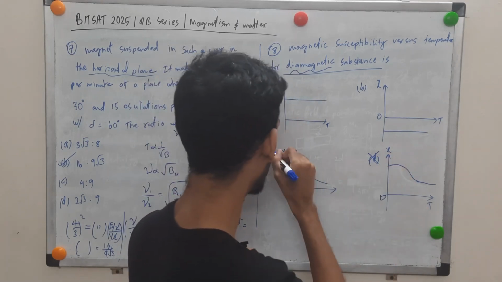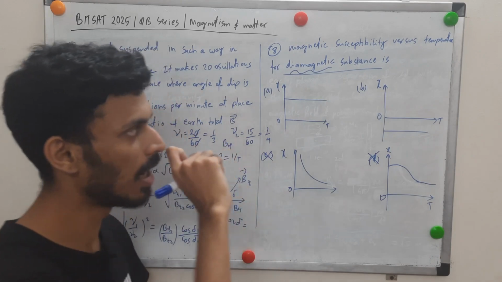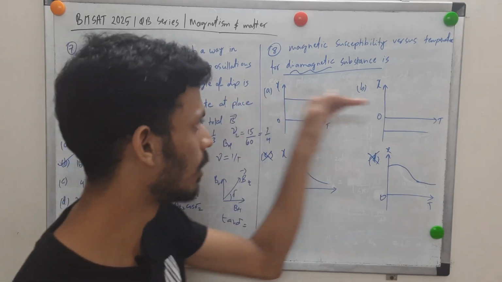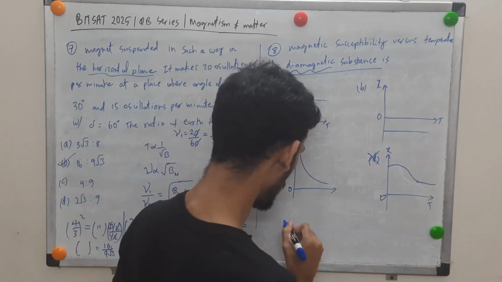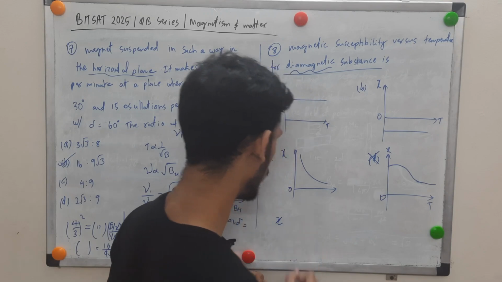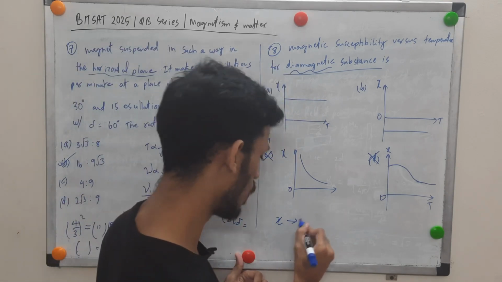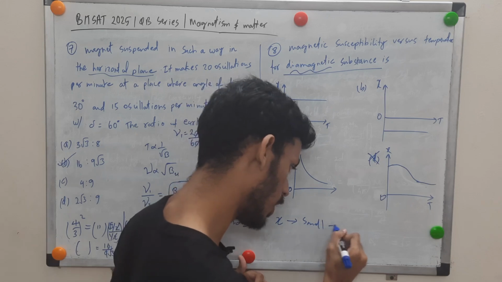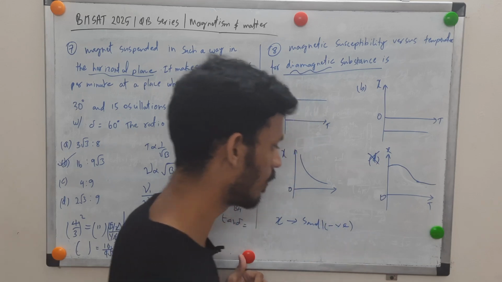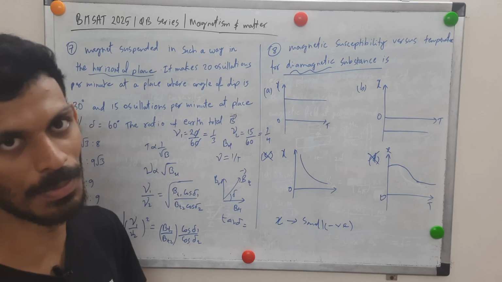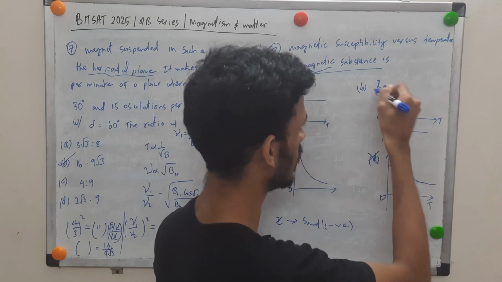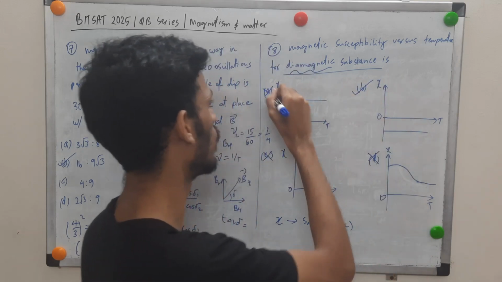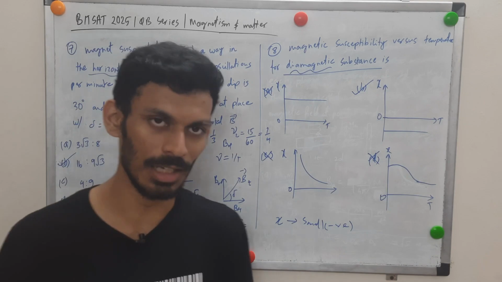So it can't be this one, can't be this one, right? These two are temperature independent. So same value across all the temperatures, right? And what is the property? What is chi for a diamagnetic substance? It is small, of course, and also negative. Okay, small, negative, and temperature independent. So if you see, this one is negative, right? This is below the origin. So this one is negative. This one is positive. So that can't be the correct choice.